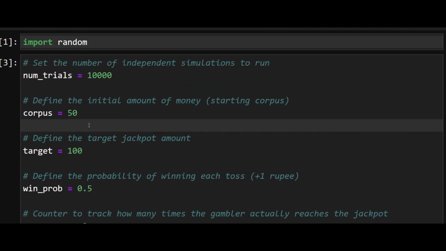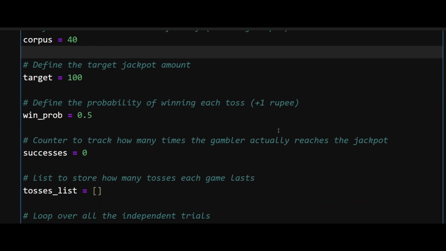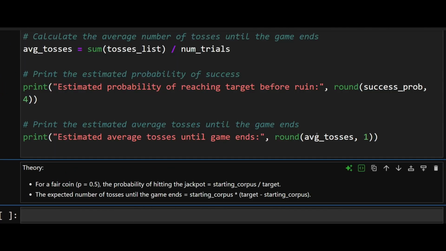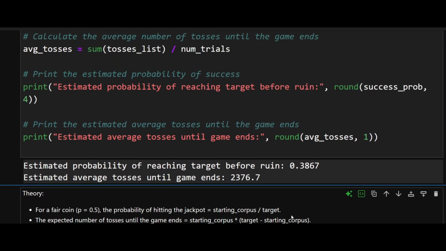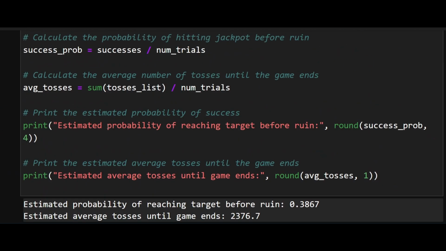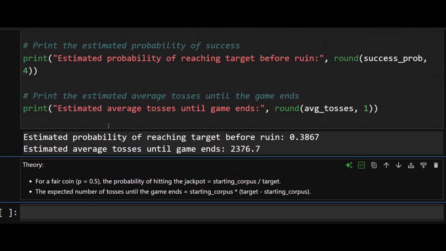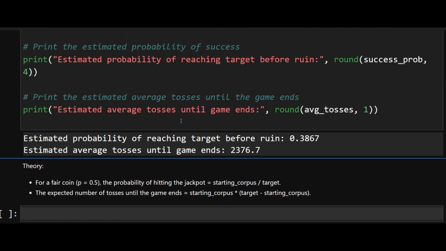The second one is if my corpus is slightly less, instead of 50, I have 40. Rest everything remains the same. So I run this trial again. Yeah, correct. And this time we get 0.38, the probability. It has reduced from 0.5, it has become almost 0.4, and the number of games have also reduced to 2,376. So interesting. Basically, if there's a large gap between the corpus and the target, your probability of succeeding reduces. That can be seen by this reduction in probability.